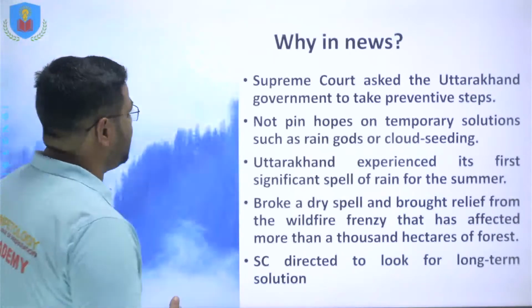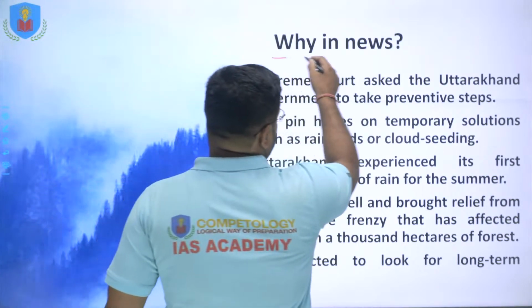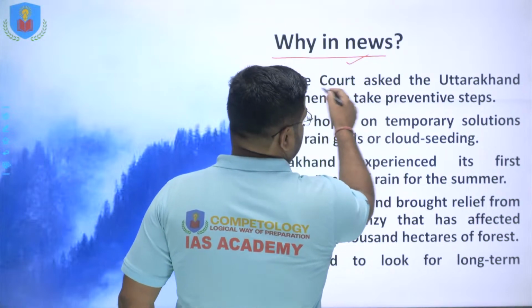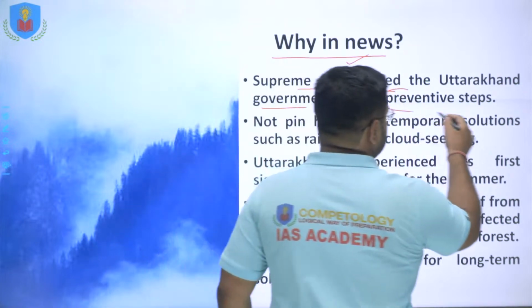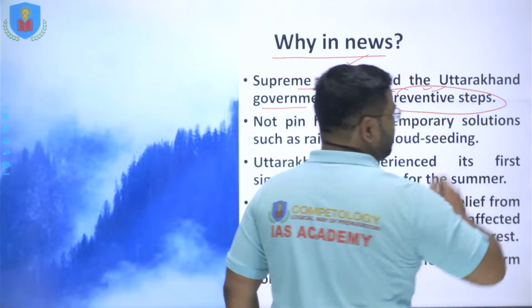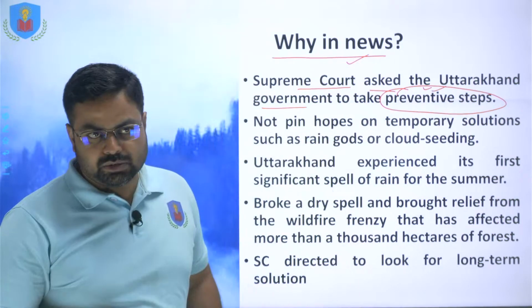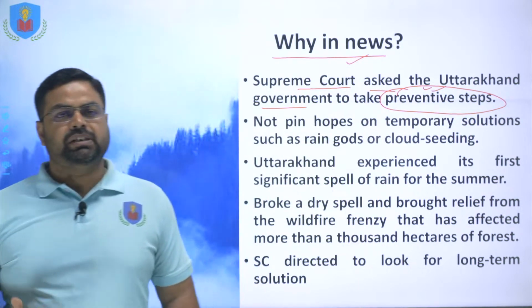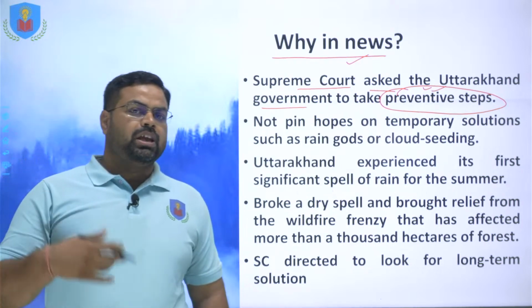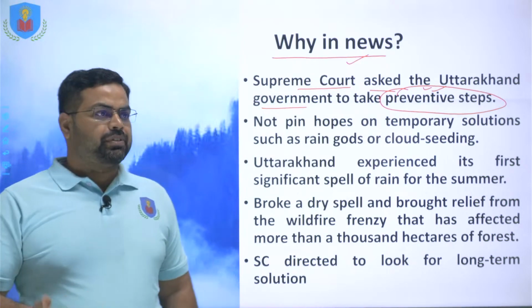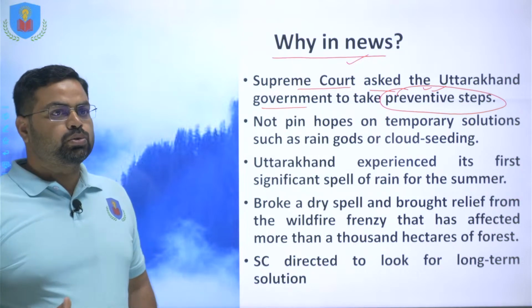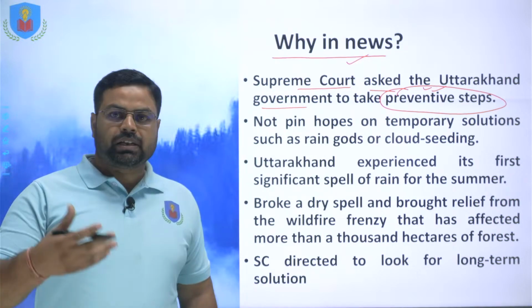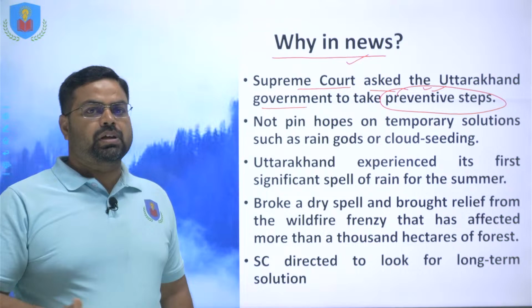So let us start. First of all, this was in the news because the Supreme Court asked the Uttarakhand government to take preventive steps. Most of the time, what is the attitude of the administration or the government in India? If there is any calamity or adverse situation, they go for curative measures, not preventive measures.